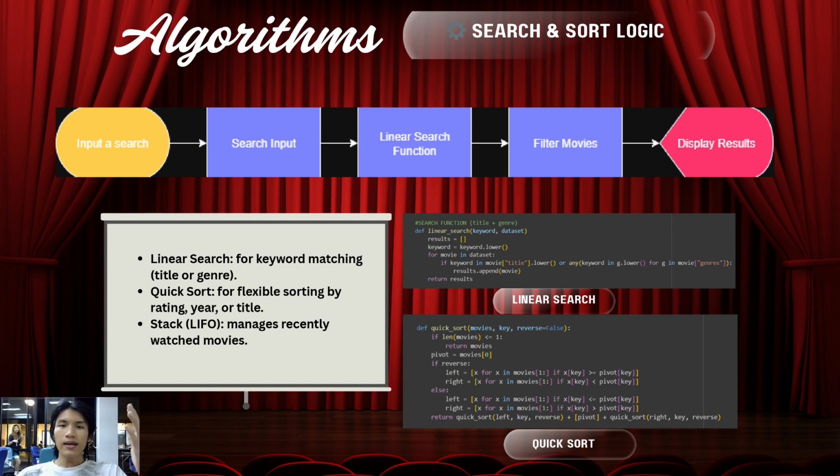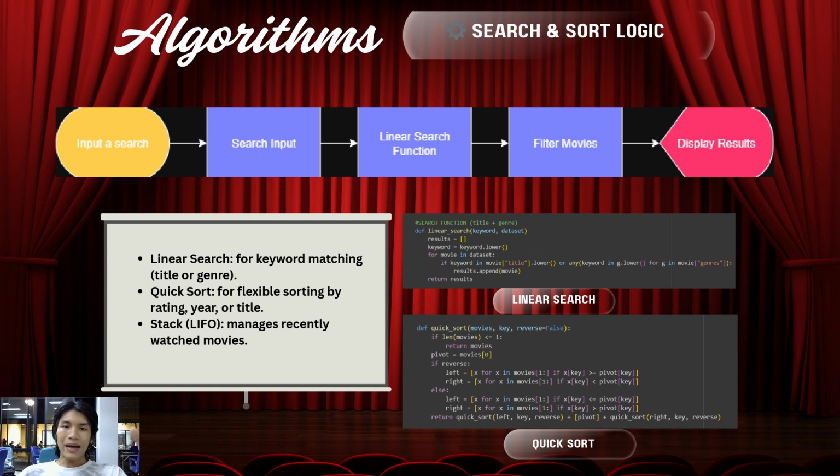The backend is like the brain of our project. It processes the data, performs all the computations, and provides meaningful output to the interface. So I will explain in detail how I built the logic using basic and powerful algorithms and data structures, namely linear search, quick sort, and stack, and how these are combined to create a fully interactive recommendation system.